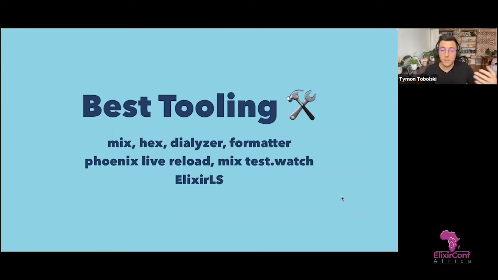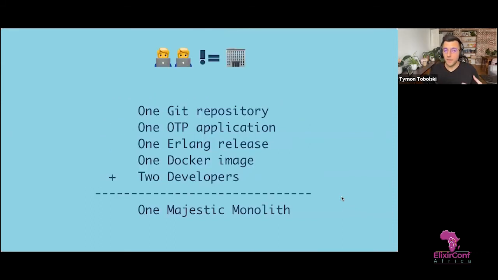So now that we have great tools, how do we actually structure something like 4 products with just 2 people? Because we are just 2 people, and not 100 developers in a big company, we decided to go with just one majestic monolith. So we have one repository, one OTP application, and we generate a single release, put it in a single Docker container, and have a single deployment of that.